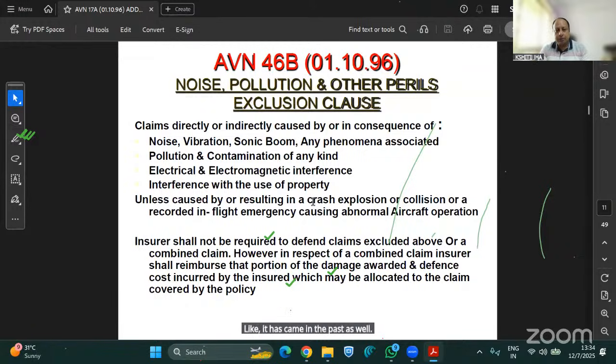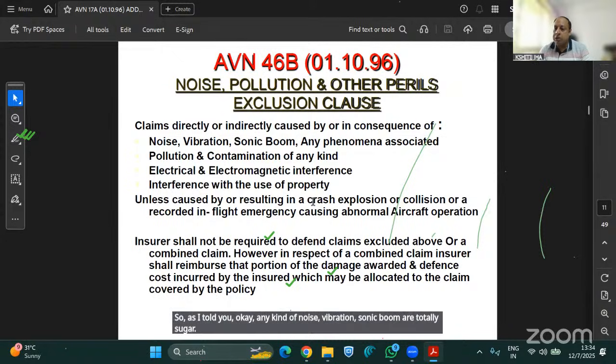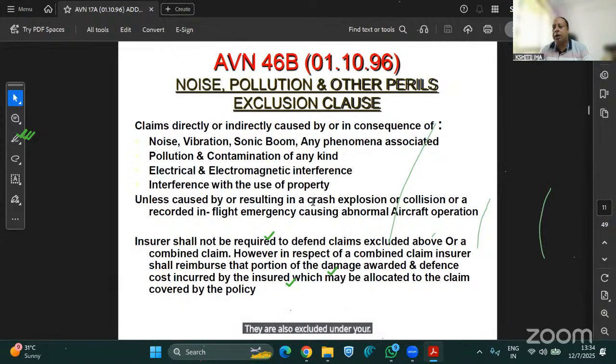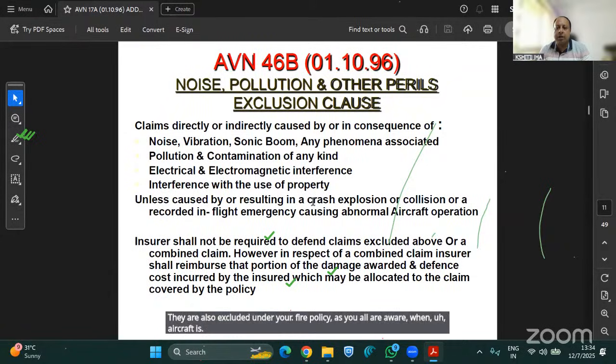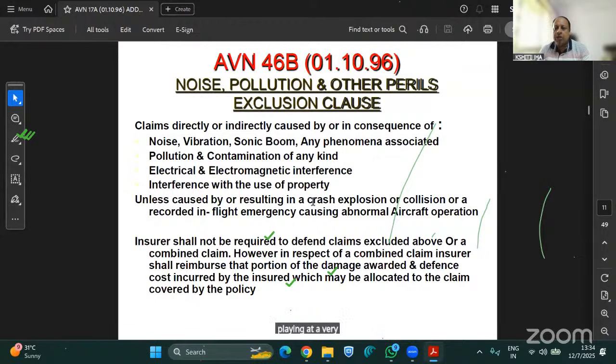So under Avian 46B, it is noise, pollution, and other perils exclusion clause. So as I told you, any kind of noise, vibration, sonic boom are totally excluded. They are also excluded under your fire policy. As you all are aware, when an aircraft is flying at a very low altitude and at a sonic speed, it produces a sonic boom, which can destroy the glasses or windows of your houses. So those are totally excluded under this kind of policies.